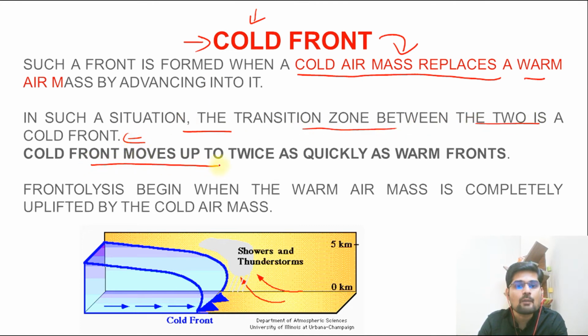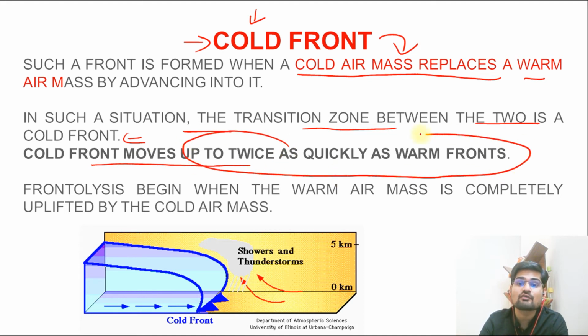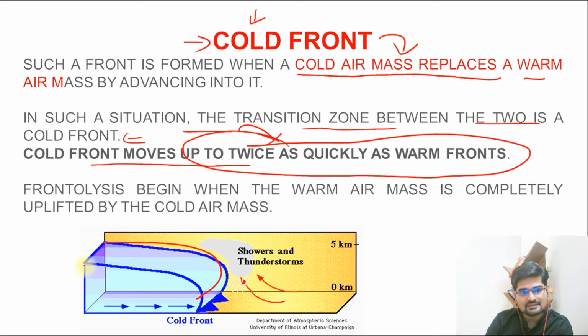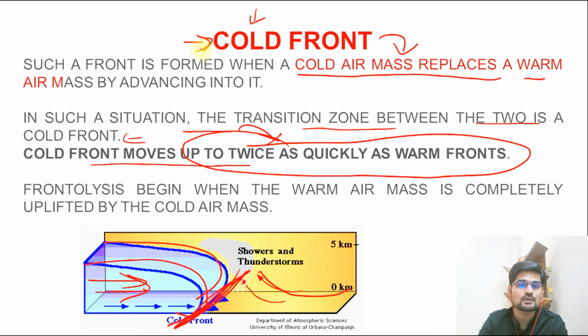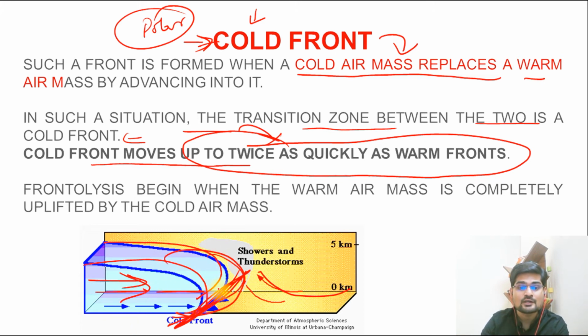A cold front moves up to twice as quickly as a warm front. Now, remember, this is very interesting. You see here, this cold front is actually moving like this, right? It is subsiding down. This is what a cold front is here, right? And the warm front is this. This is moving faster. So in a cold front situation, remember this is a polar region situation, here this movement is twice as fast to dominate. So if this dominates, it means it has a faster rate. It has a velocity which is more, twice that of the warm front.